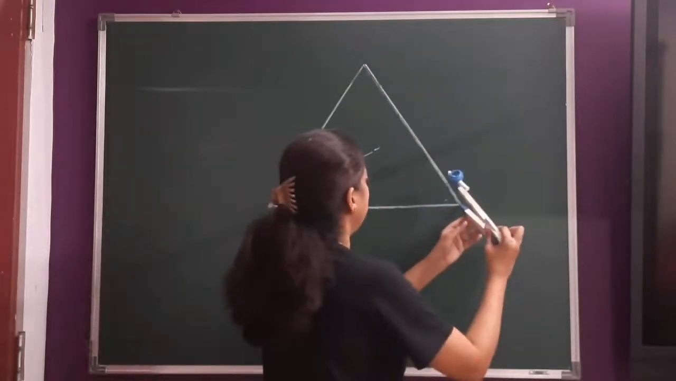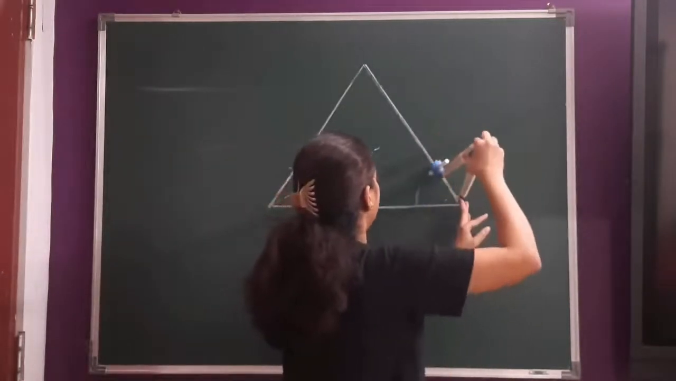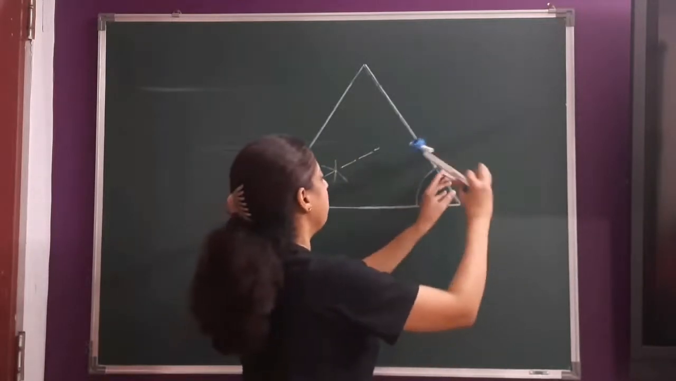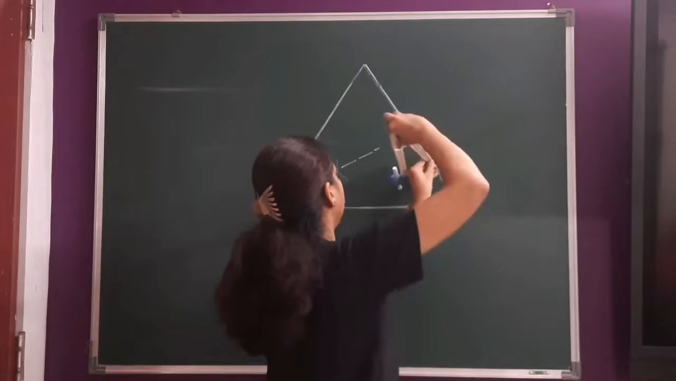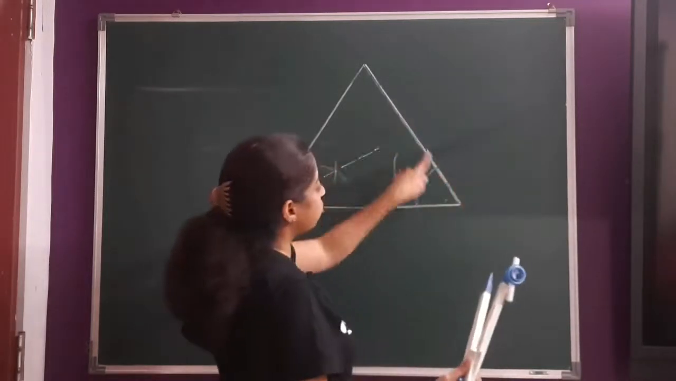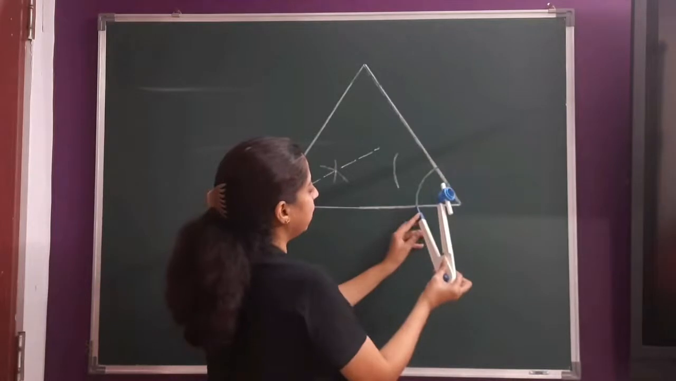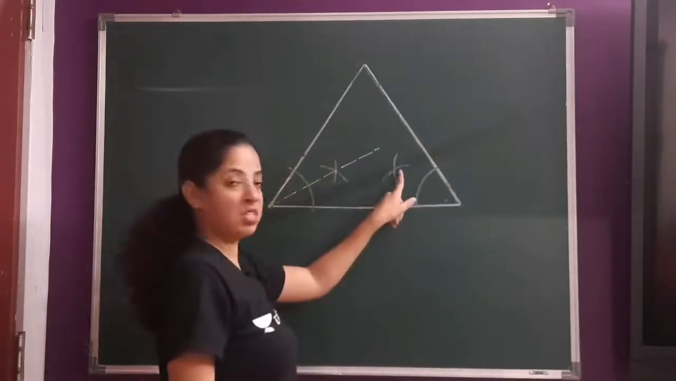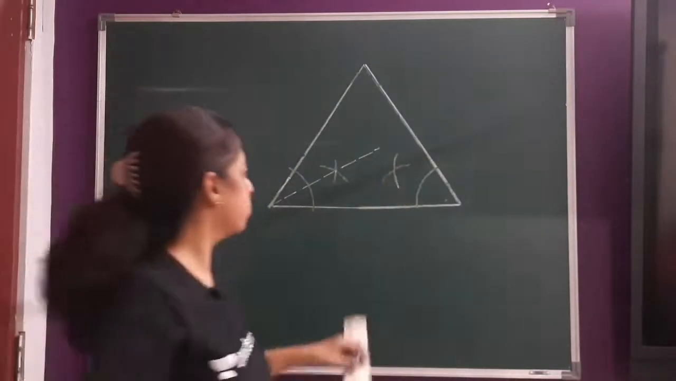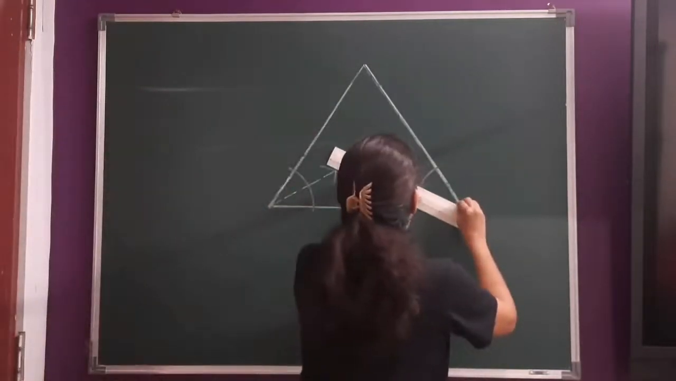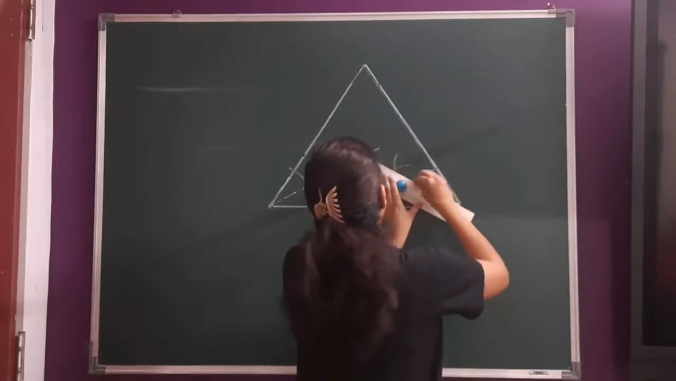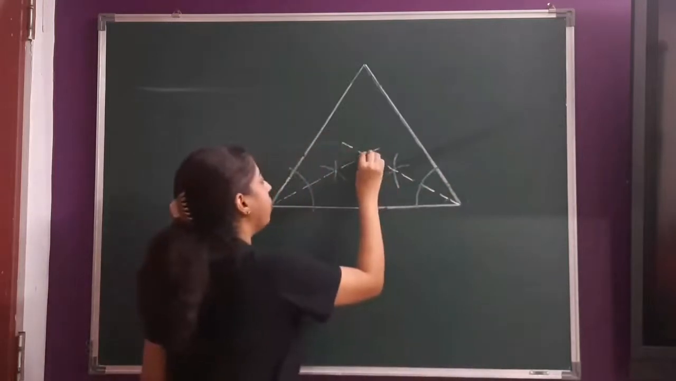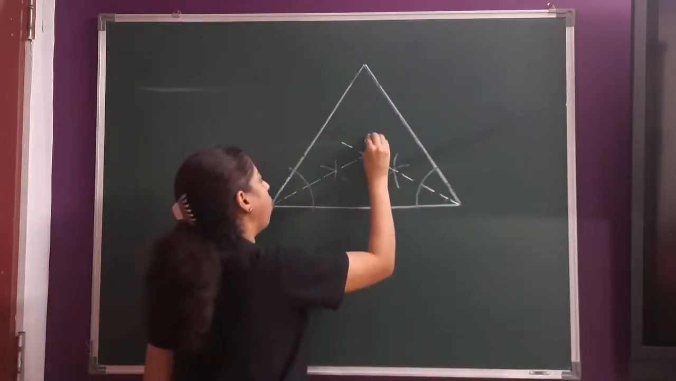Again, making another angle bisector here, drawing the arc like this, taking this point here. This line is so thick, so mine might not come correct, but you have to make use of a sharpened pencil. Can you see? Now just simply join these two. Can you see? They are meeting here. So we have already got the center O.